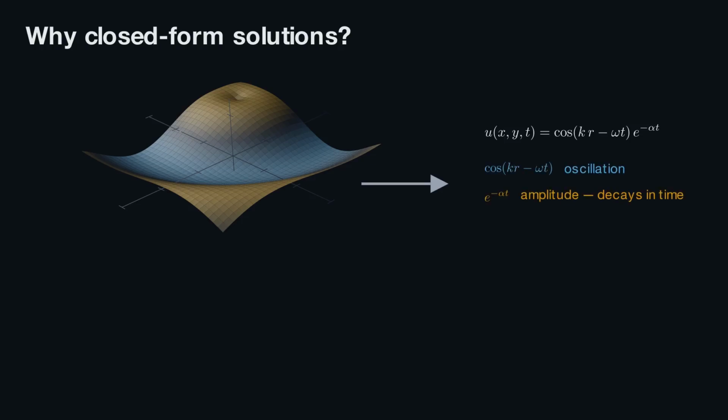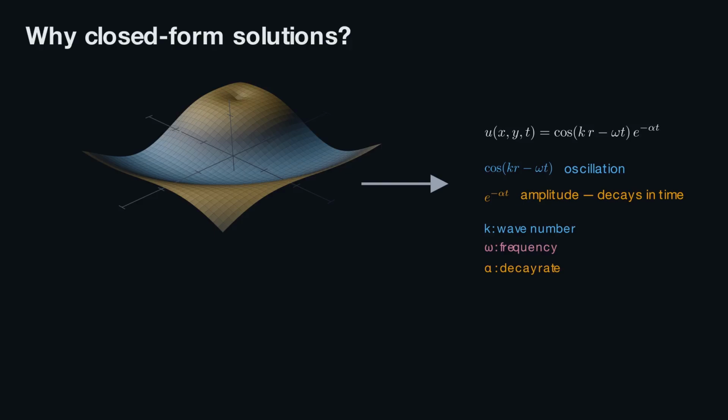A closed-form solution does more than describe the field. It makes the dependence on every parameter explicit: the oscillation through the wave number and frequency, and the amplitude decaying in time. That interpretability is why closed-form solutions remain the reference standard.